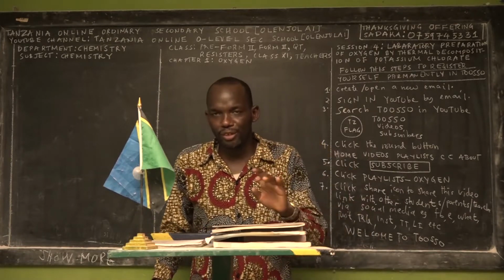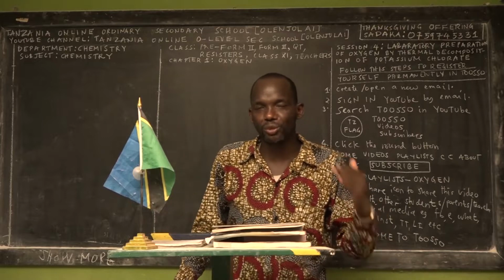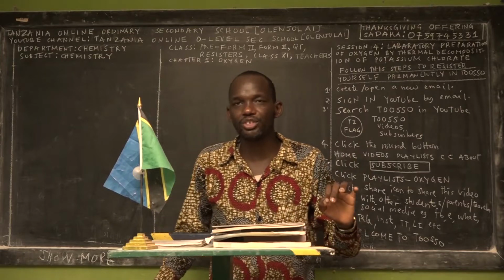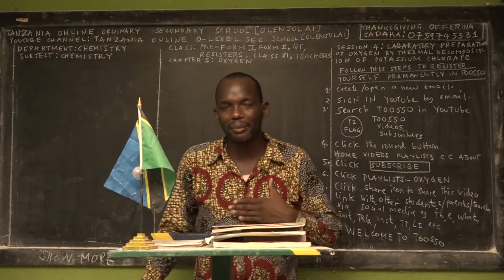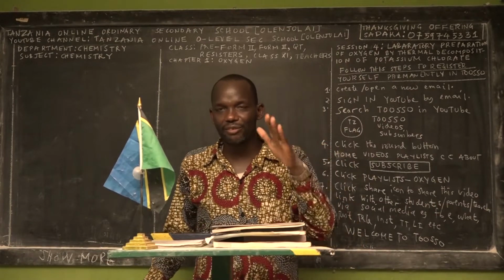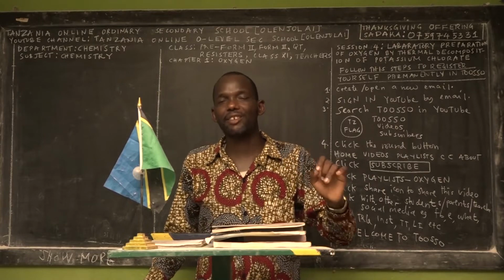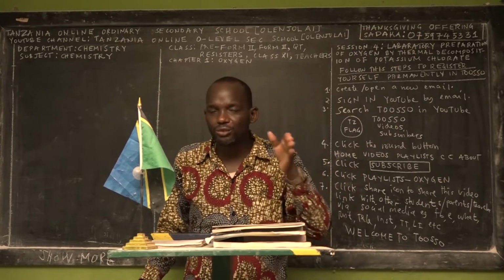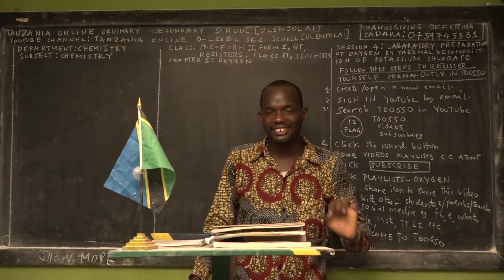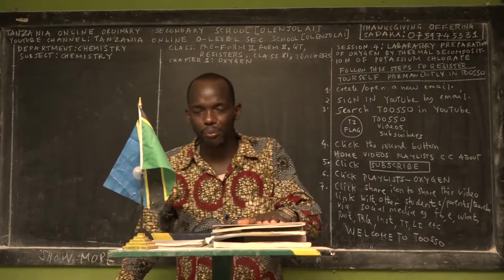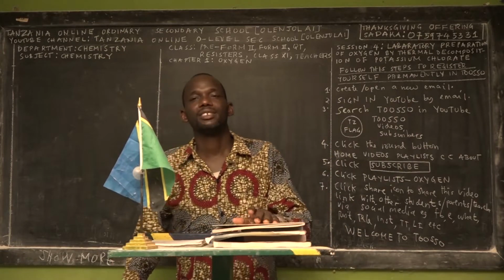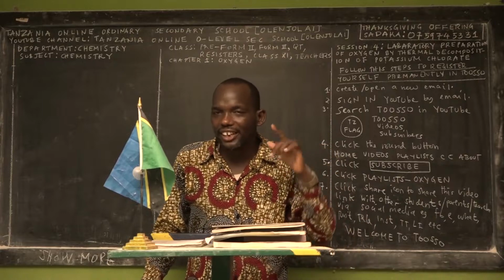So what vision do we have in our mind? Because the word of God says in Proverbs 29 verse 18 that where there is no vision, people perish. If we don't have a vision, TOOSO is going to perish, myself is going to perish, and our students also are going to perish. So God is not ready for us to perish. That's why He gave us the picture which contains the destiny and the legacy for TOOSO on planet Earth that will impact the present and future generations of ordinary secondary students. This is our vision that we have in our mind.